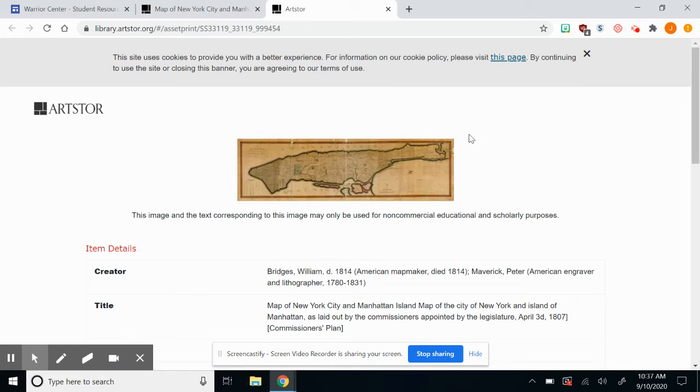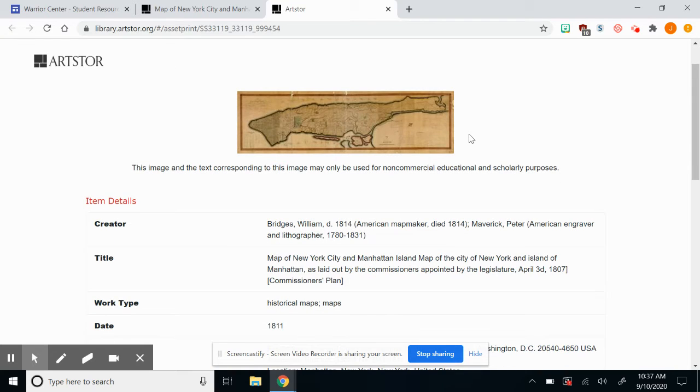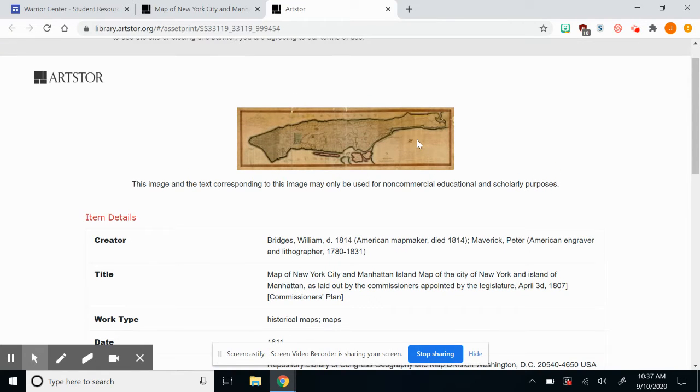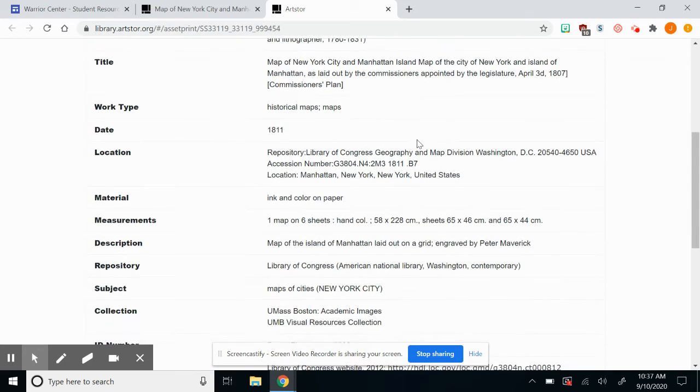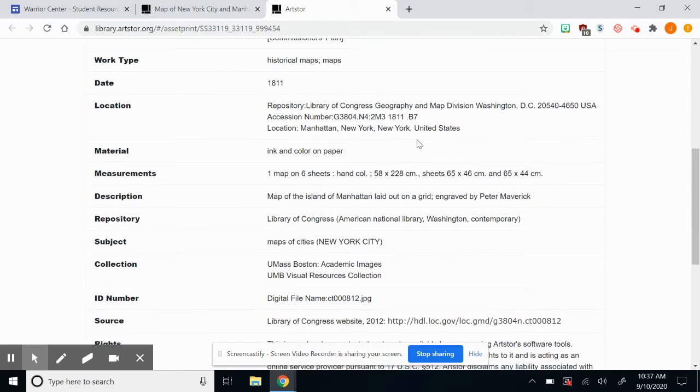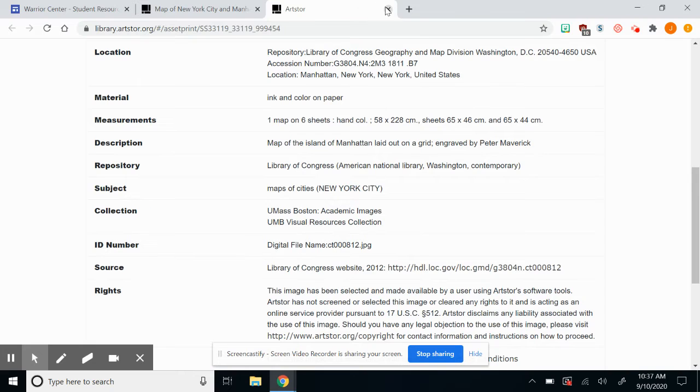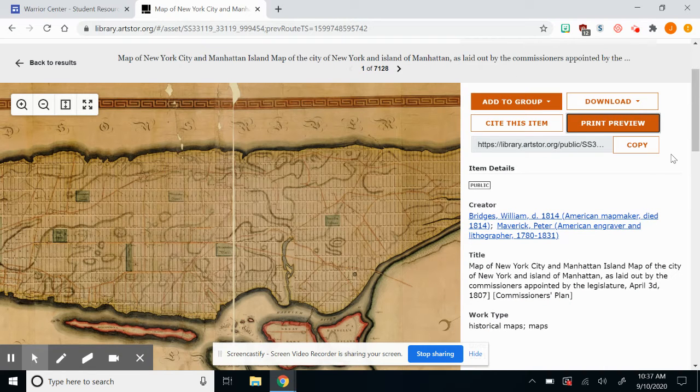Hit print preview, and it's going to give you a breakdown of everything that's going to come out of this. It's going to give you the image. It's going to give you all the item details that go along with this, all the information that you are going to need in order to cite your source. A lot of people think it's a picture, I don't need to cite it, it's not a research article. Well, yes, you do, because this is a piece of work that you're using to strengthen your assignment. So you do have to give credit where credit is due.